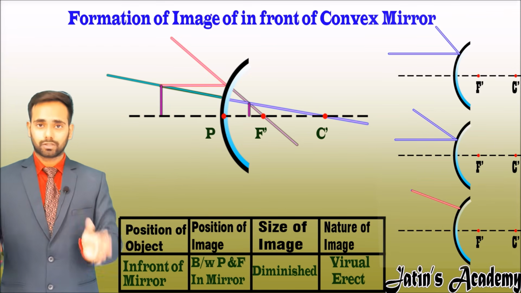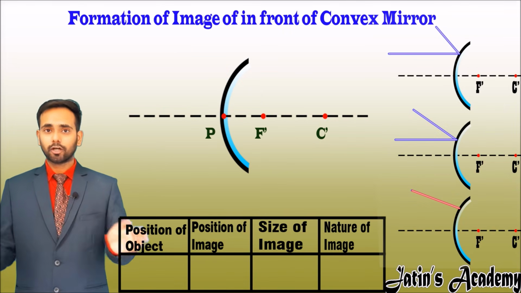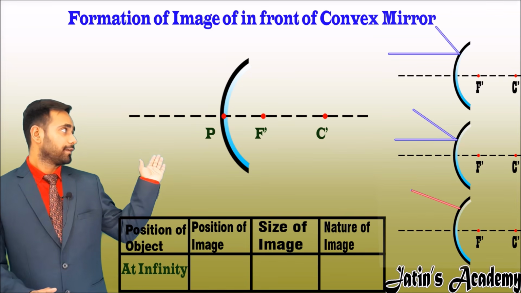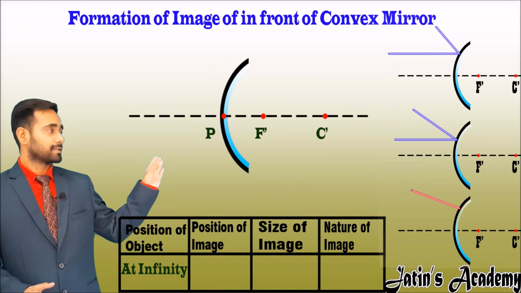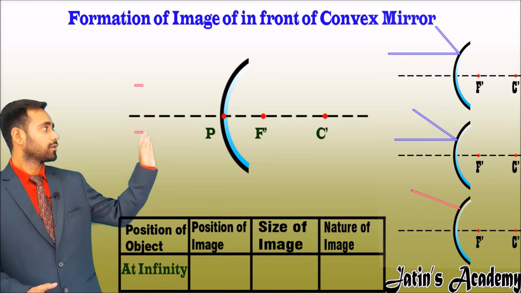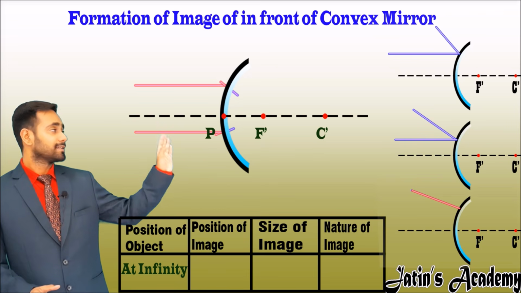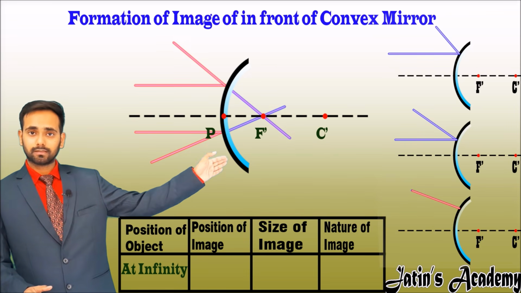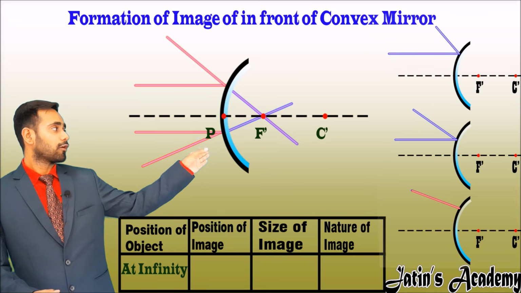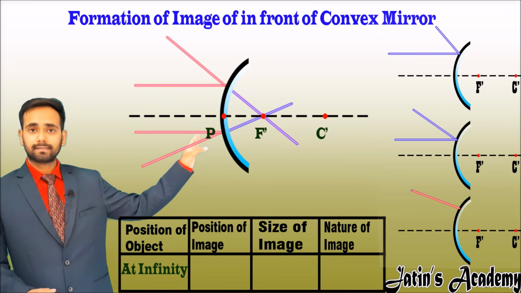So nature is virtual and erect. Our second case is when the object is placed at infinity. When an object is placed in front of a convex mirror at infinity, a parallel ray of light comes and strikes the convex mirror. These rays diverge with respect to the focus, and the image is formed at focus. This image is formed point sized.